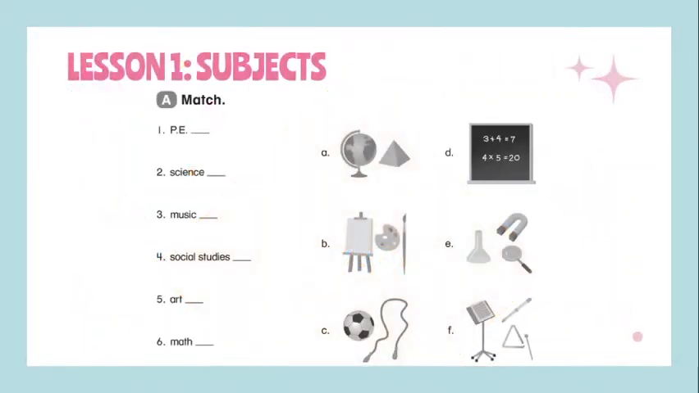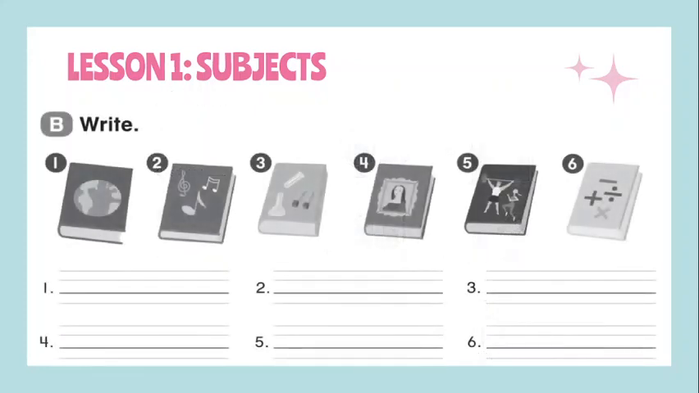Check. In the first exercise, talking about subjects, we have to match them. It's important to look at the picture and write the correct letter on the line. Then you have to look again at the picture or the books. You have to see what the book is related to, and then write the name of the subject on the lines.